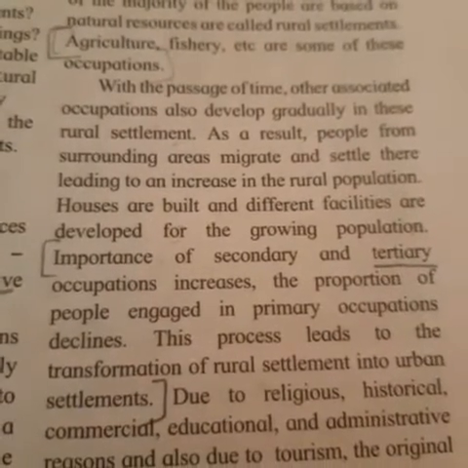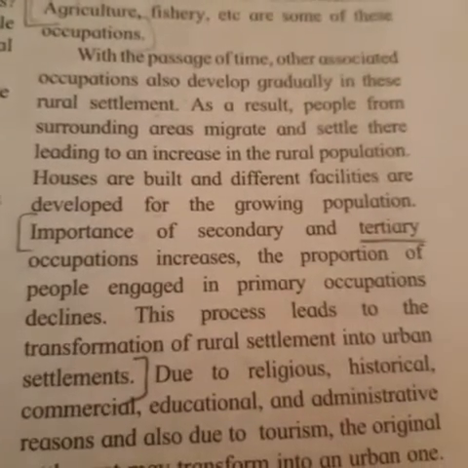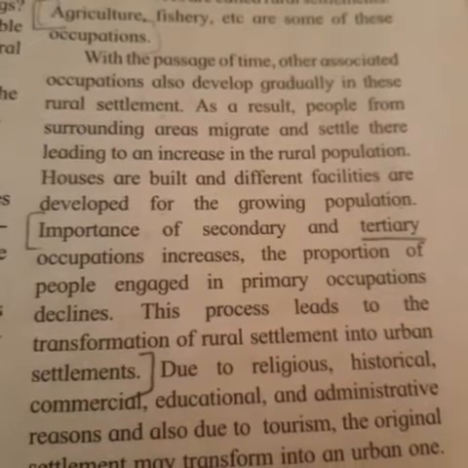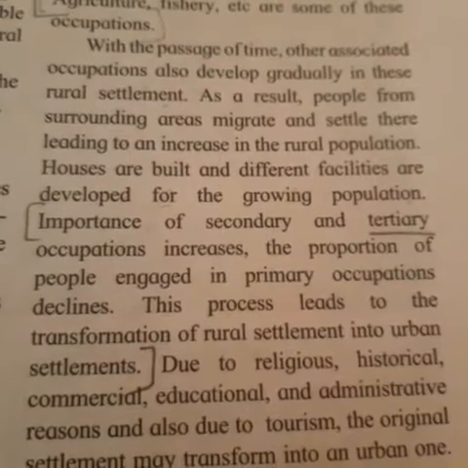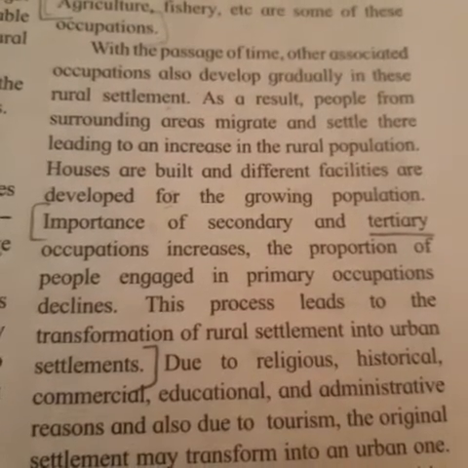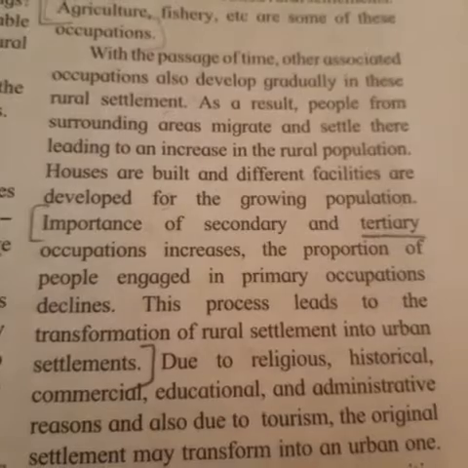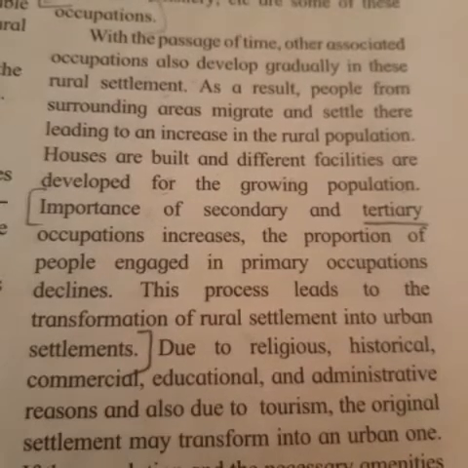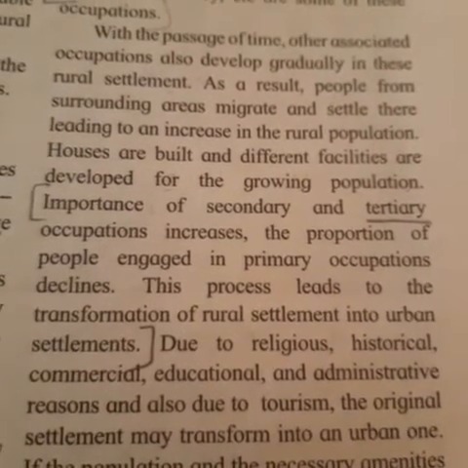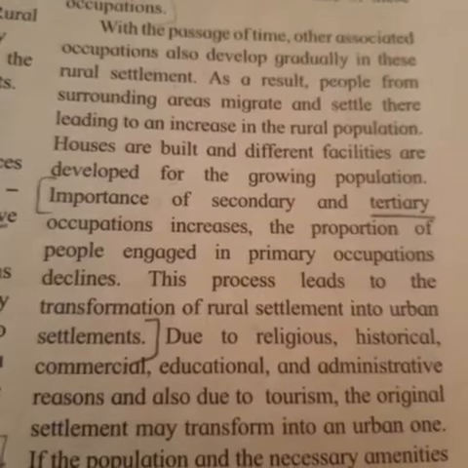With the passage of time, other associated occupations also developed gradually in this rural settlement. As a result, people from the surrounding area migrate and settle there, leading to an increase in rural population. Houses are built and different facilities are developed for the growing population. The importance of secondary and tertiary occupations increases, and the proportion of people engaged in primary occupation declines. This process leads to the transformation of rural settlement into urban settlement.